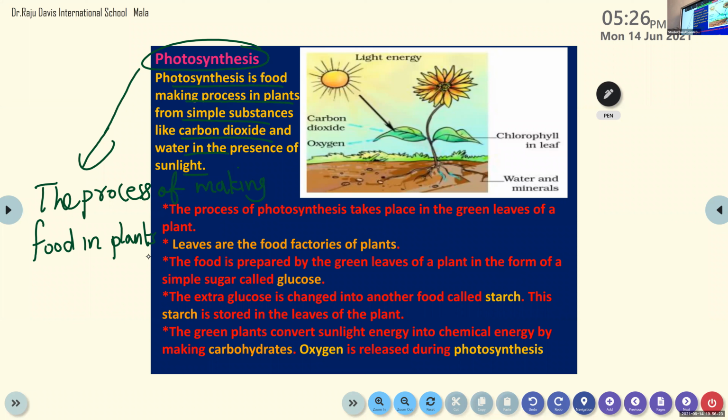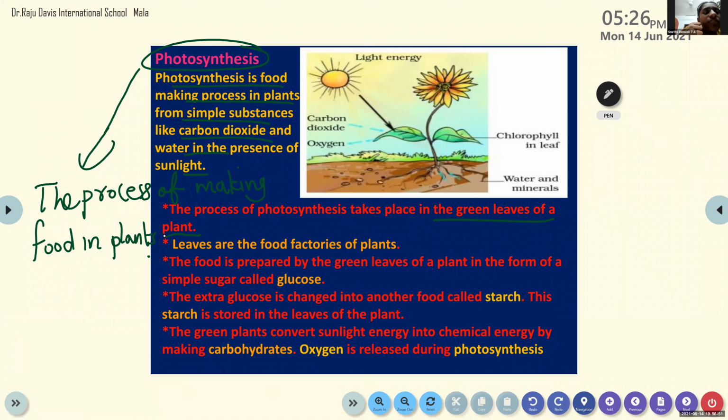And how do they make it? What are the things they use? Can you tell me? Sunlight, carbon dioxide, water, and minerals from the soil, in the presence of sunlight. Okay. And where does photosynthesis take place? This is everything I have given in your notes, I think, so you only have to listen to me. The process of photosynthesis takes place where? Read it.